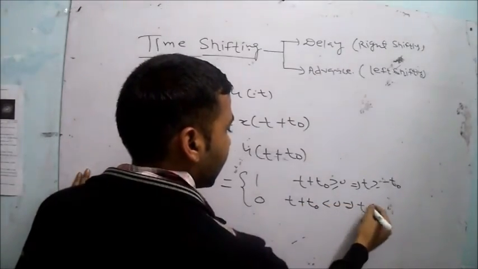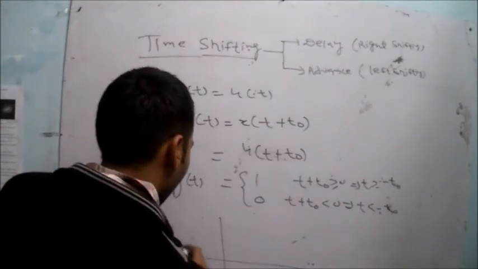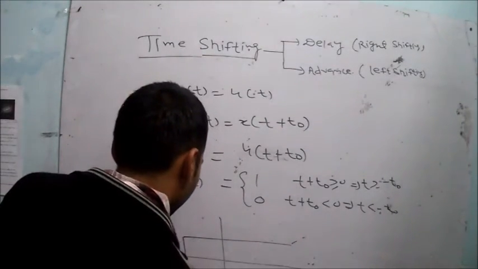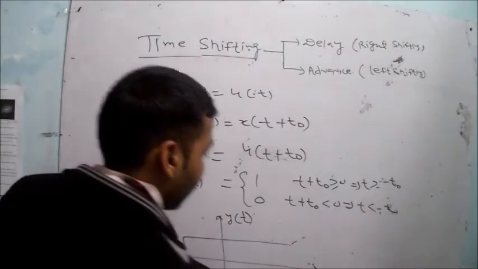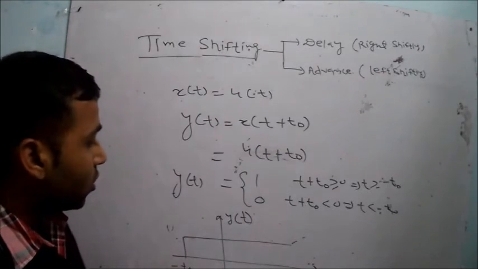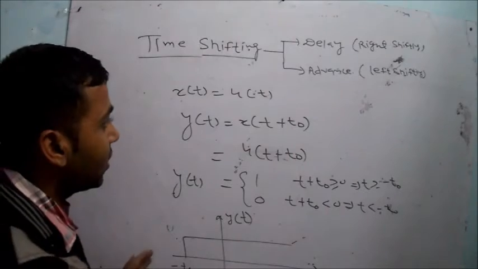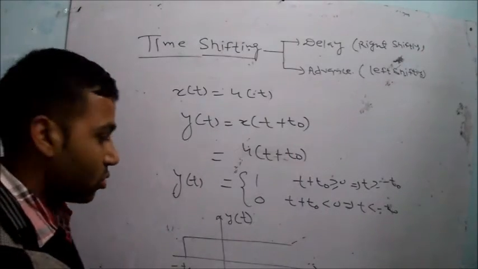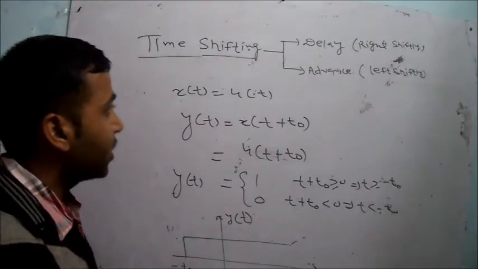This means t is less than minus t0, right? And the pictorial diagram of this y(t) will be this one. It will start from minus t0. So y(t) is equal to 1 when t is greater than or equal to minus t0, and its value is 0 when t is less than minus t0. So this is the case of the advance of the signal, which is the time shifting case of advance.